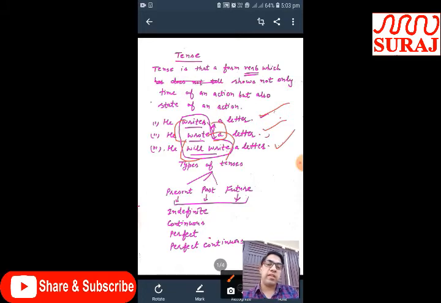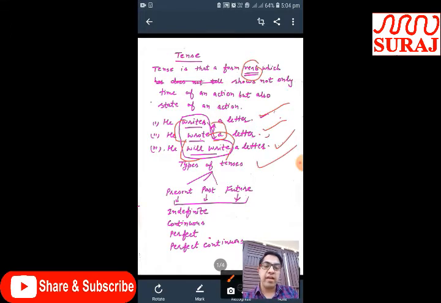Okay. I mean to say that only the verb helps us understand which tense is used in the sentence. Okay. With the help of the verb we can identify which tense is used in the sentence. That is why the definition of tense is true: tense is a form of verb. With the help of the verb we can identify all these things in a better way. Okay. After the definition of tense, now I am going to tell you about types of tenses.